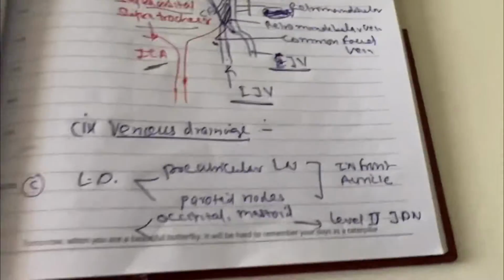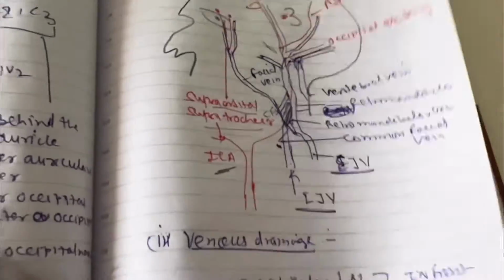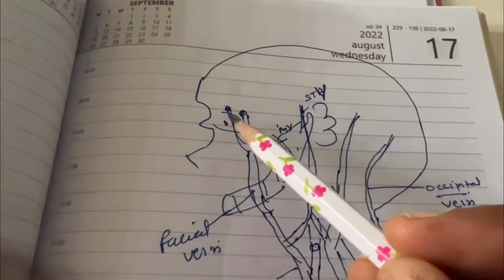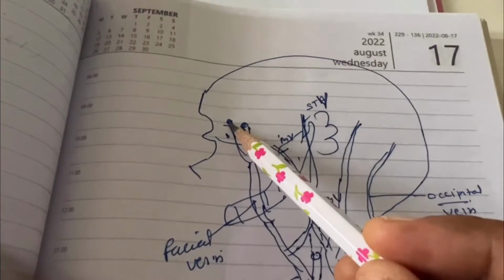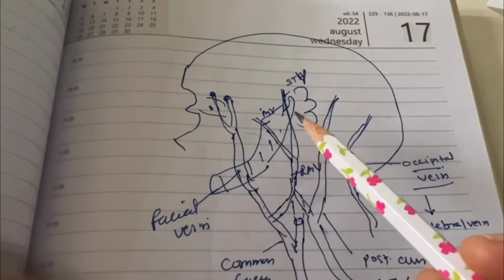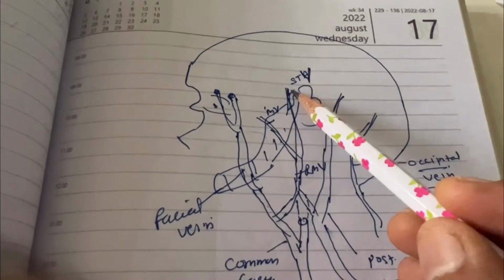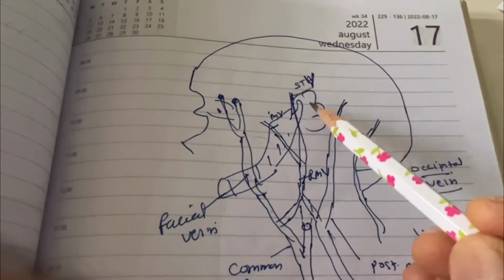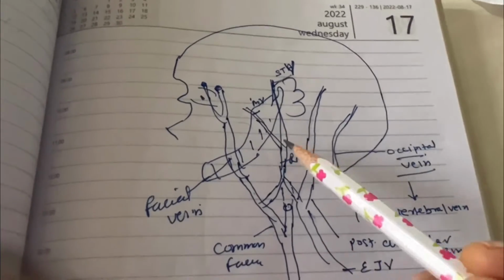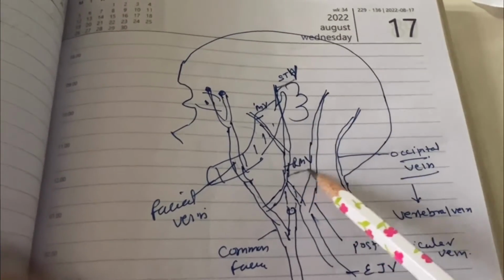Now venous drainage. Venous drainage I want to tell you with a different diagram. The supratrochlear and supraorbital veins drain into the facial vein. The superficial temporal vein along the superficial temporal artery and the maxillary vein along the internal maxillary artery drain into the retromandibular vein.